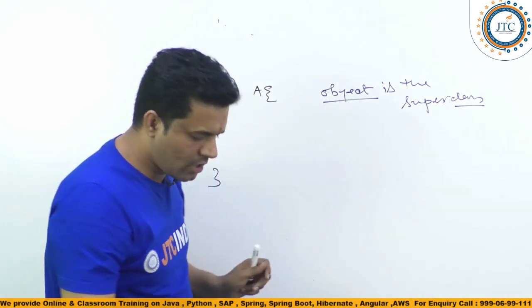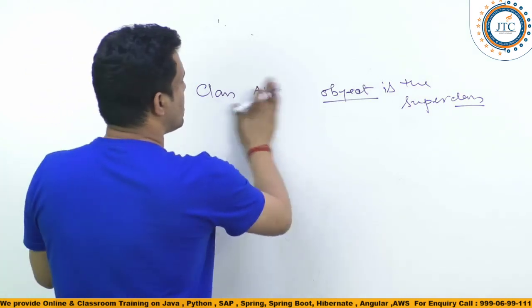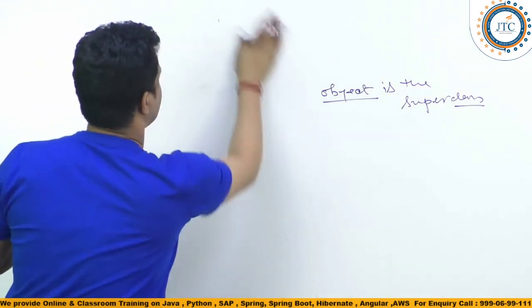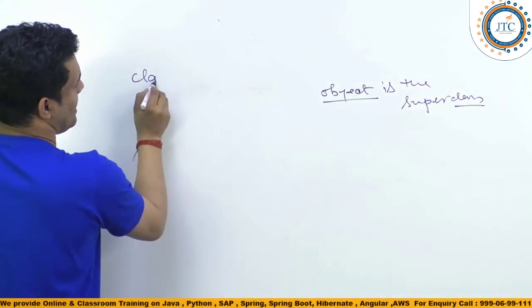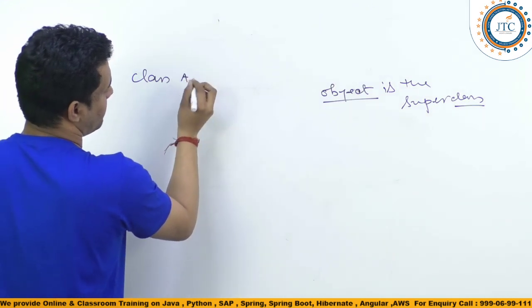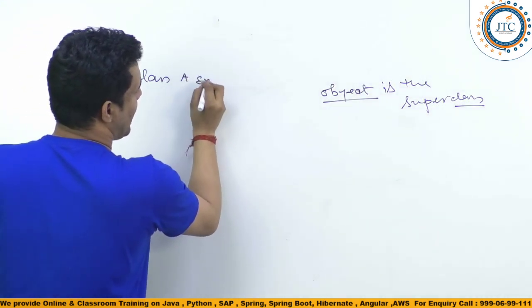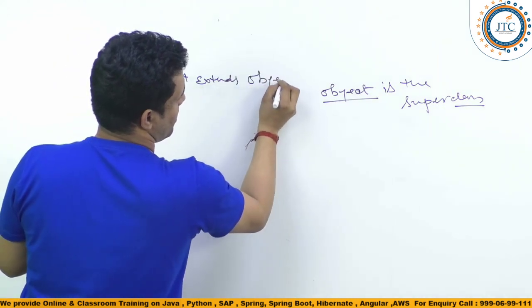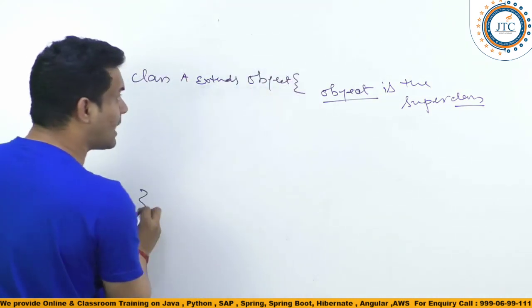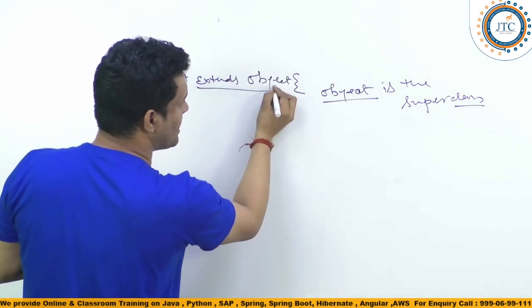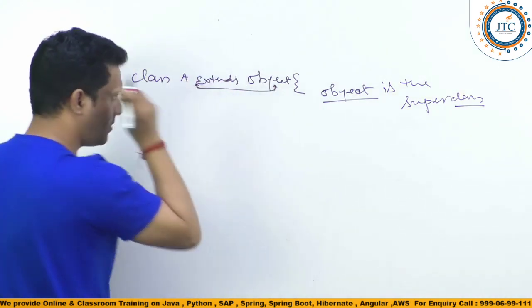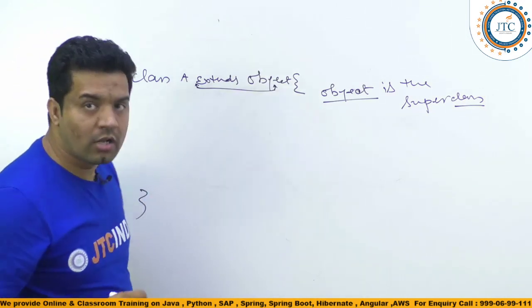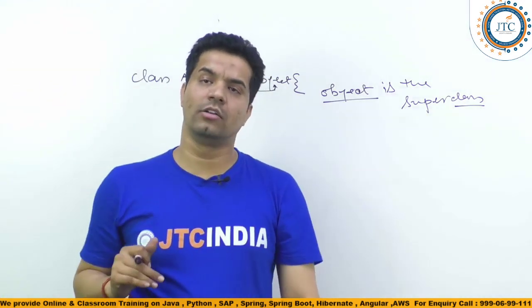Is it okay? Now suppose I write class A extends Object. Can we write like this explicitly or not?